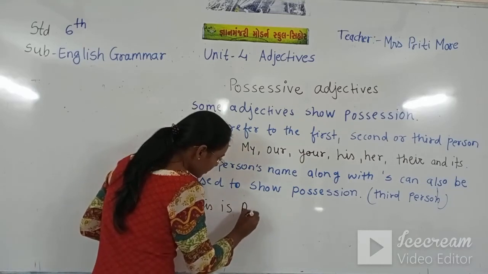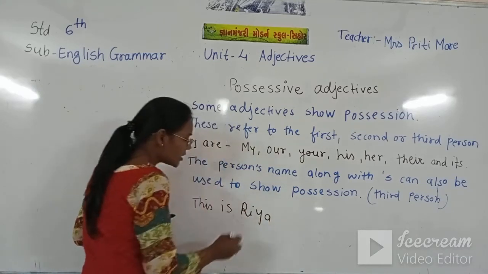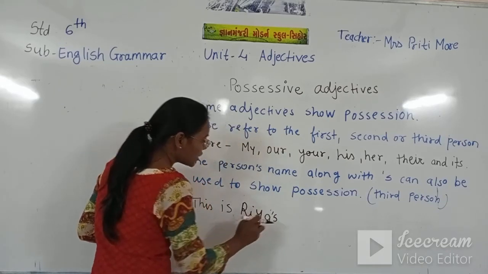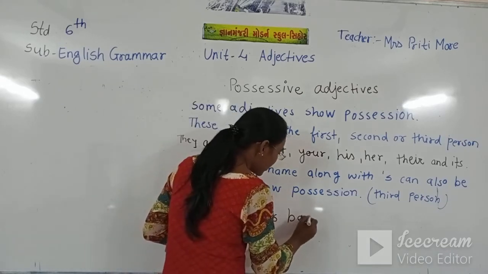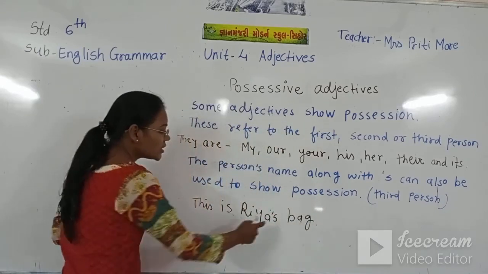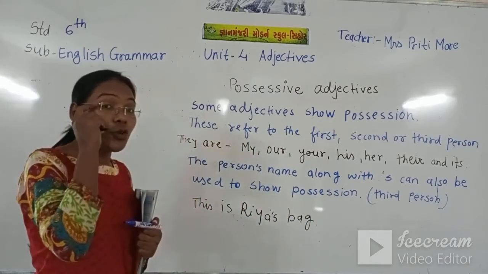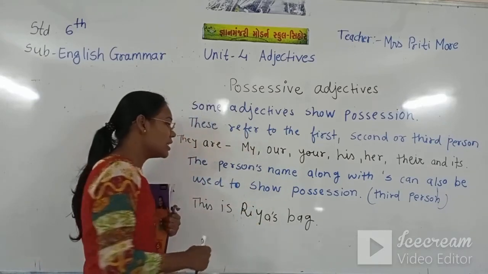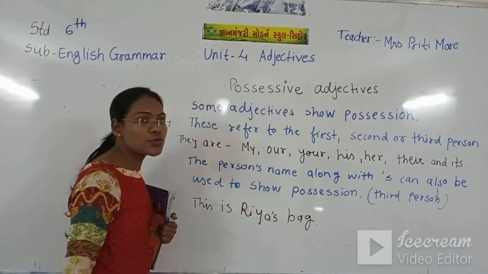this is Riya's bag. Riya is the name. Now I am writing here apostrophe s. So this Riya's bag is showing the possession. This is showing the authority. That means the bag belongs to Riya.